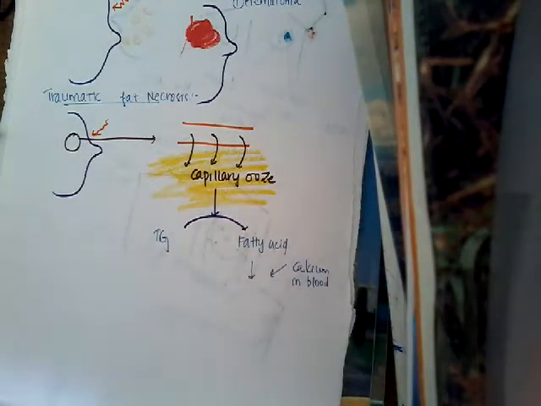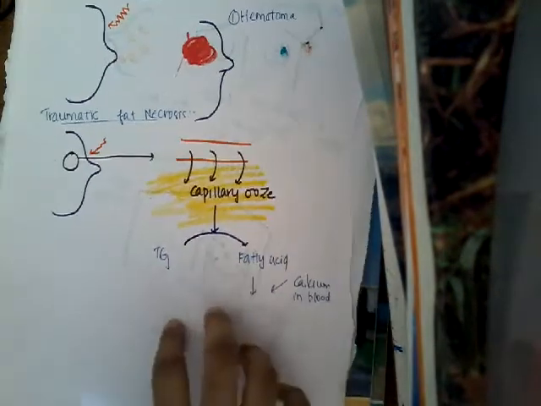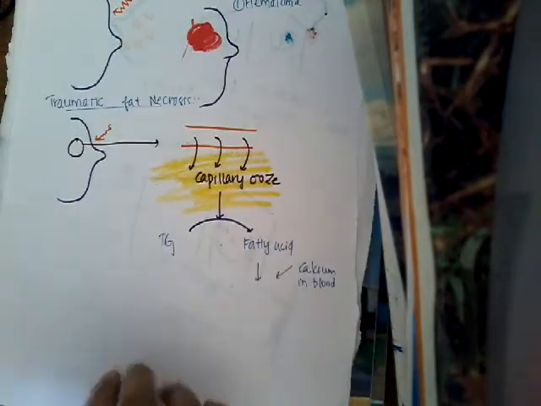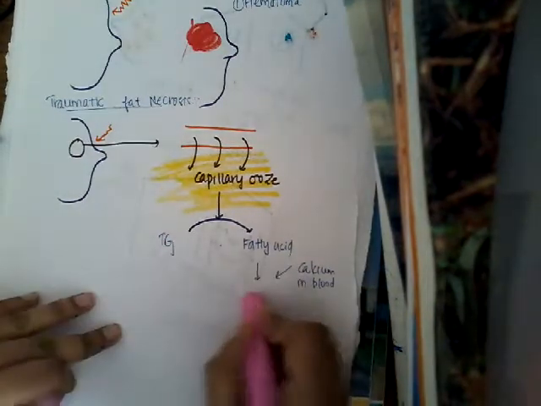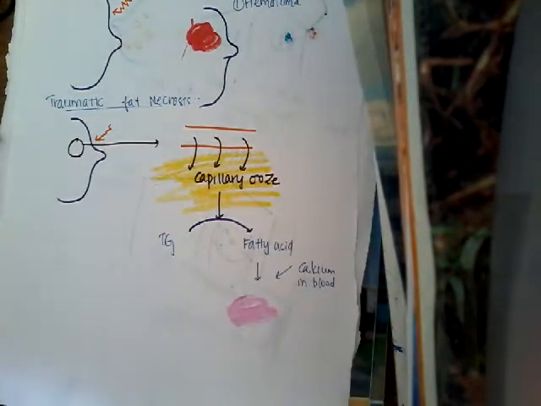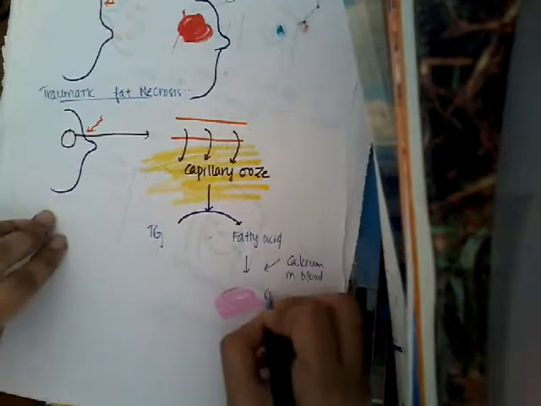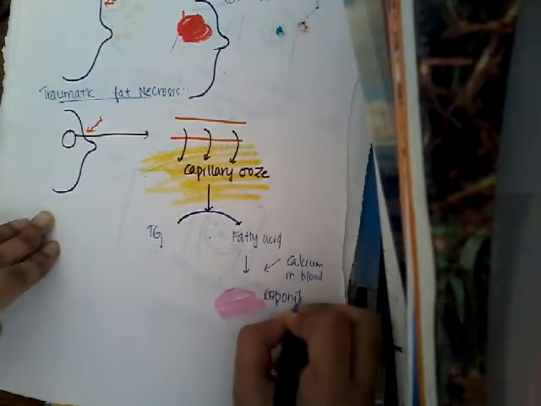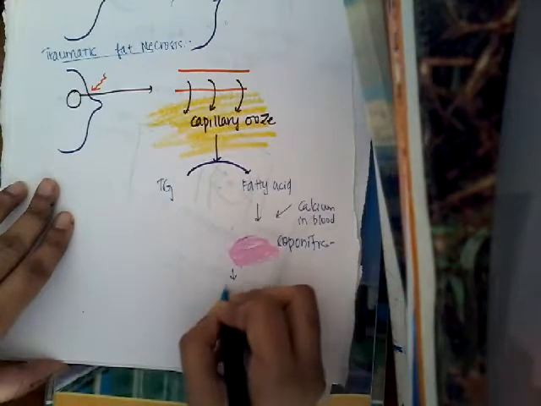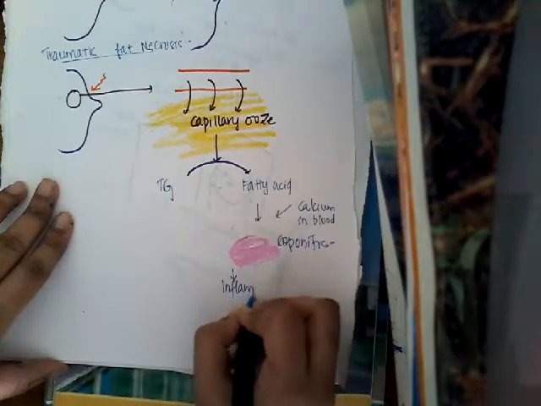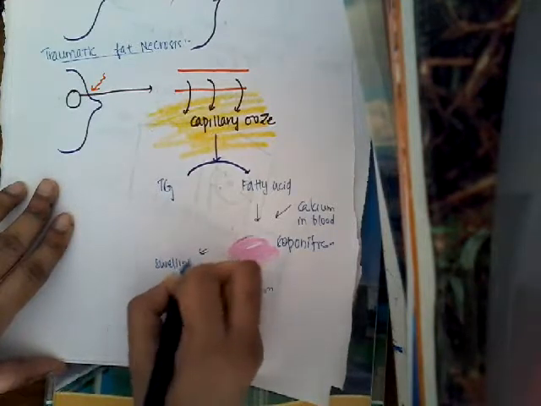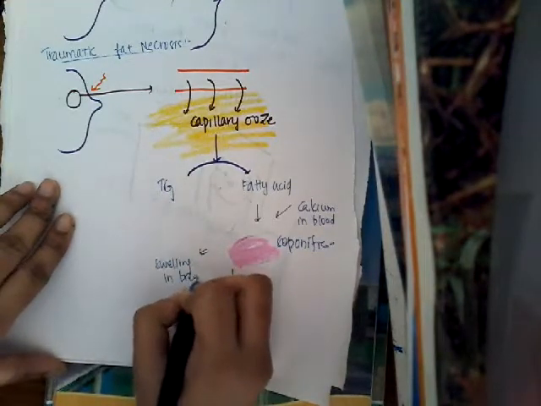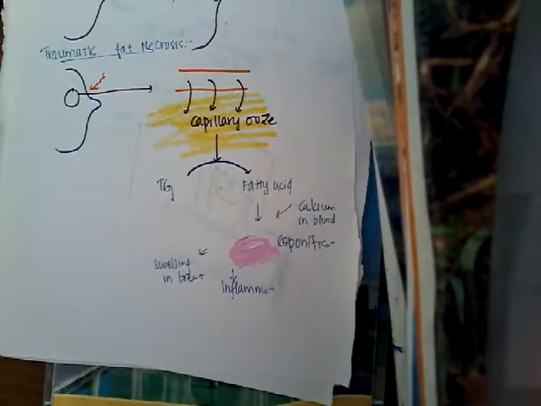This calcium will also reach this fat, and the fatty acid and calcium will combine together, and this leads to saponification of the tissues, like soap formation. Saponification can occur. This leads to inflammation, which will look like a swelling in the breast. So this is called traumatic fat necrosis.